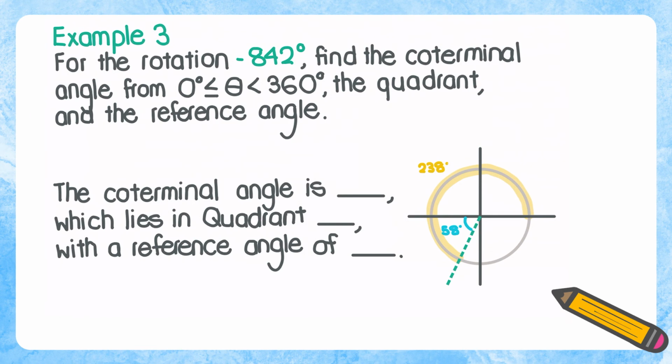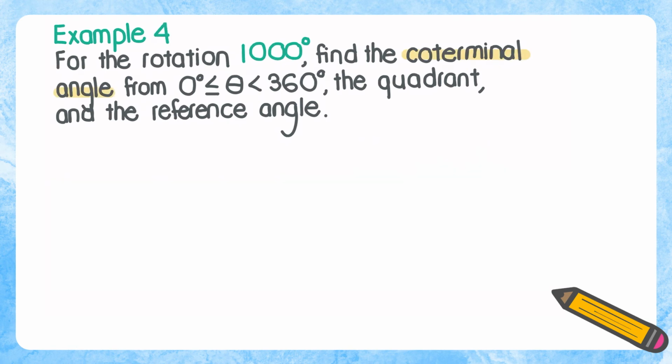So let's summarize our findings. The coterminal angle is 238 degrees, which lies in quadrant 3, and our reference angle was 58 degrees. Here's our last example for today. Go ahead and try this on your own, and then press play if you get confused or when you're ready to compare answers. So let's start off by finding the coterminal angle of 1000 degrees.